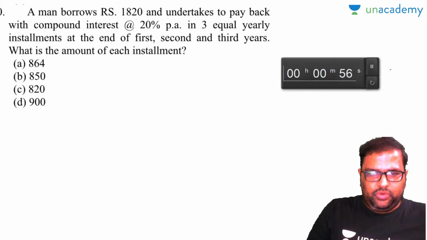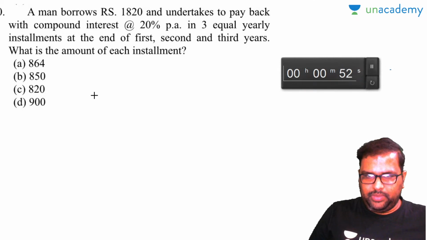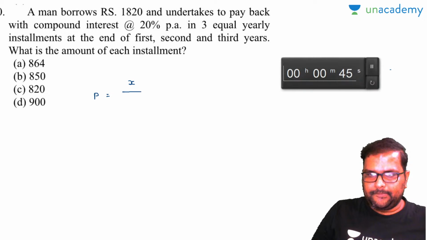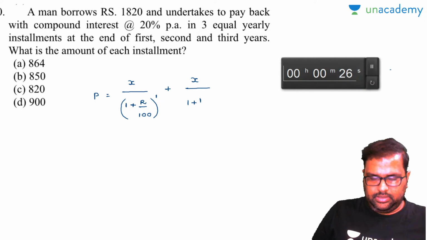So how many of you know how to find out EMI problems? So I'll write down the formula. Principal amount P is equal to X divided by 1 plus R by 100 whole to the power of 1, plus X by 1 plus R by 100 whole square, plus X by 1 plus R by 100 whole cube.